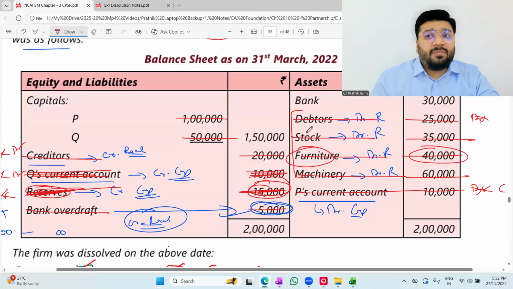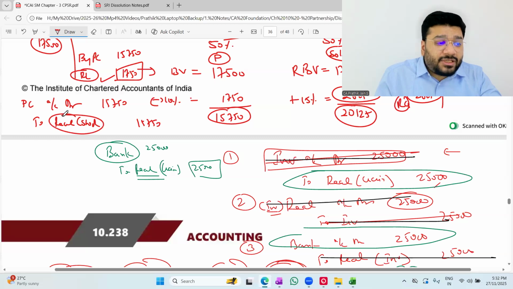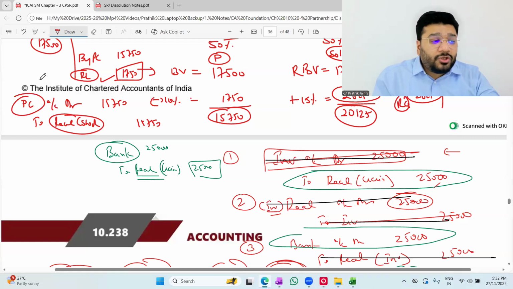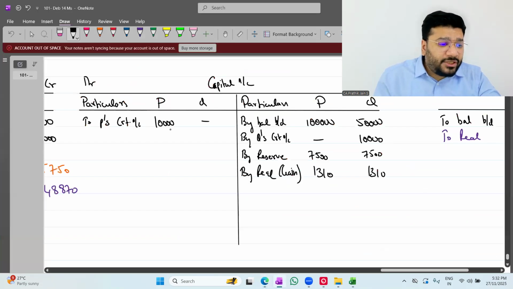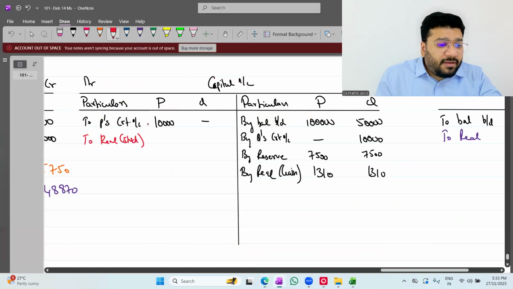Sir, we made one mistake. P's stock, you passed it in the realization account, but you did not pass it in P's capital account. So in P's capital account, record 15750. Who's the opposite party? To realization. Very, very important: always do the double entry then and there. To realization, in bracket, stock. How much, people? 15,750. Like this, is there any other transaction that we have omitted to write?